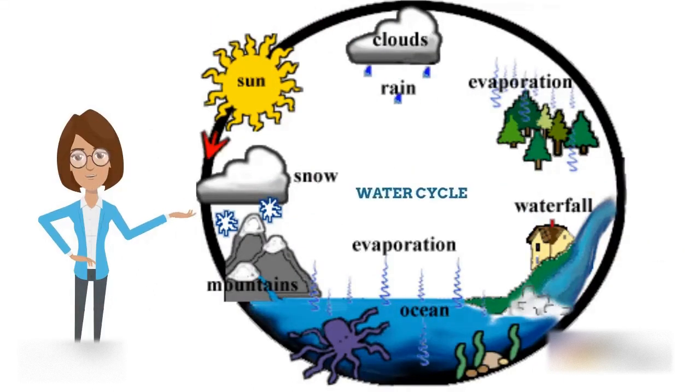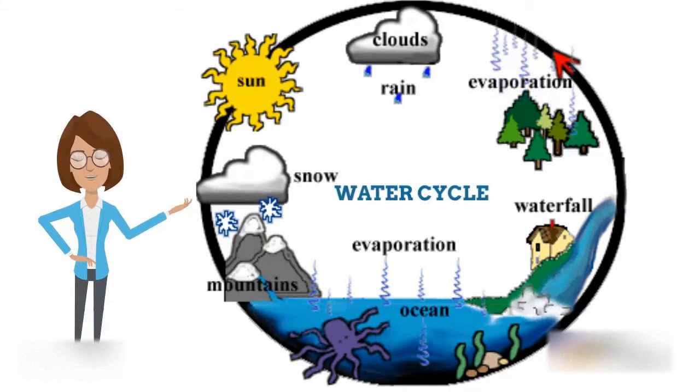Evaporation is an essential part of the water cycle because it allows large amounts of water to move from bodies of water on Earth up into the atmosphere. The water cycle shows the continuous movement of water within the Earth and atmosphere. It is a complex system that includes many different processes. Liquid water evaporates into water vapor, condenses to form clouds, and precipitates back to Earth in the form of rain and snow.